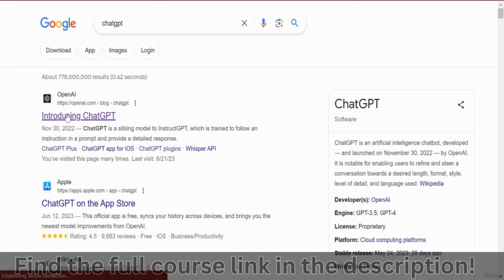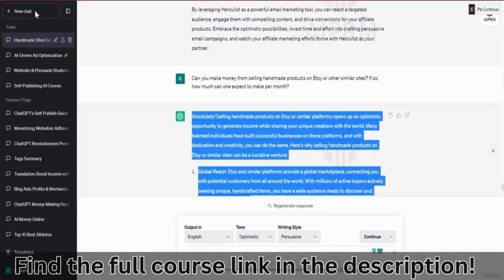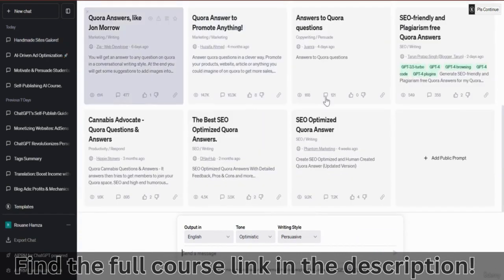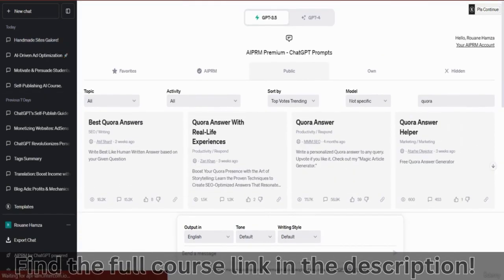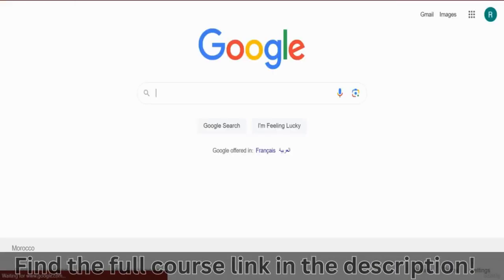Now, once you go to ChatGPT, if you're logging into ChatGPT for the first time, you're going to have to create an account, which will take you a bit of time, 1 minute. And you have to consider the following. If you are using ChatGPT, there are actually two versions of ChatGPT. The one that I'm using is ChatGPT, the Plus plan, which I'm paying $20 for. And to be honest with you, the reason why I'm using the Plus plan is because if you're using the free ChatGPT 3.5 version plan, you're only going to be able to use ChatGPT for a limited amount of time.